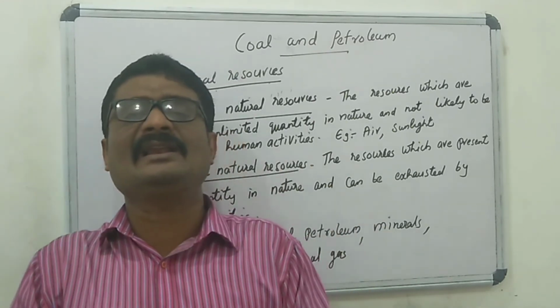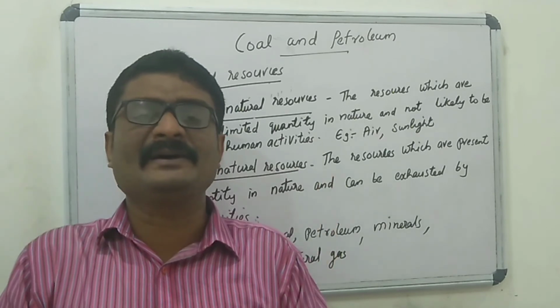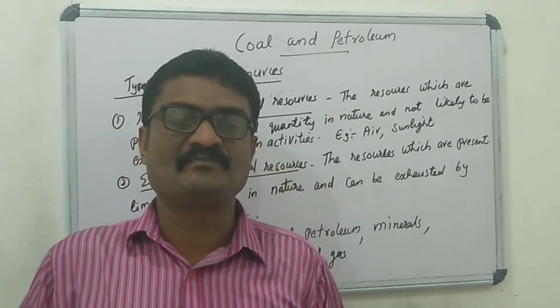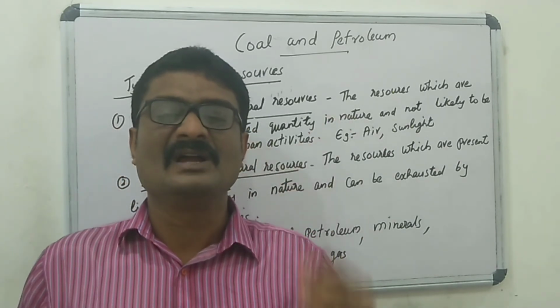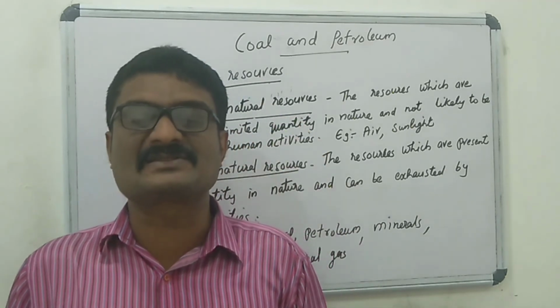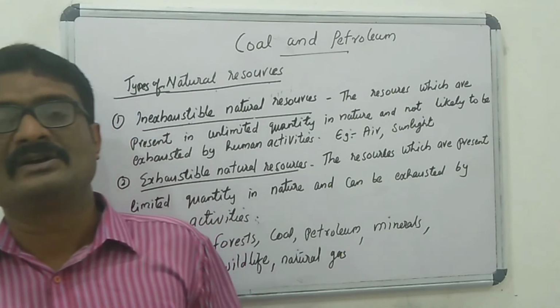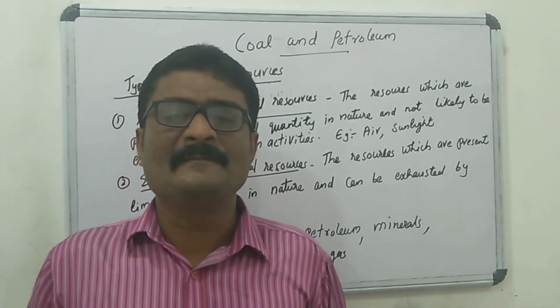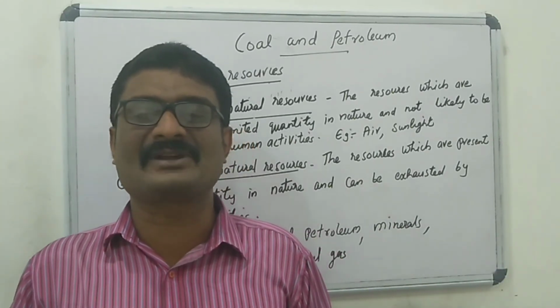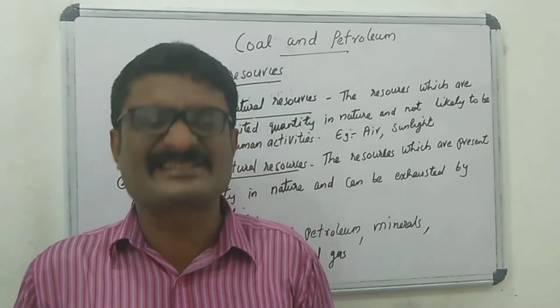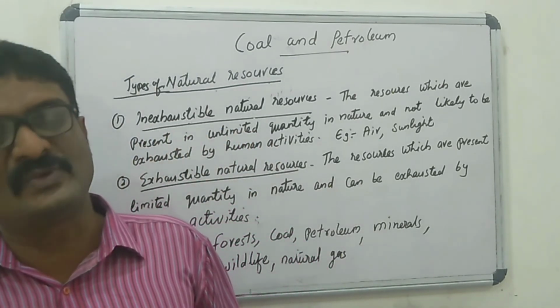A fuel formed by the remains of dead plants and animals is called fossil fuel. So, coal, petroleum and natural gas are examples of fossil fuel.